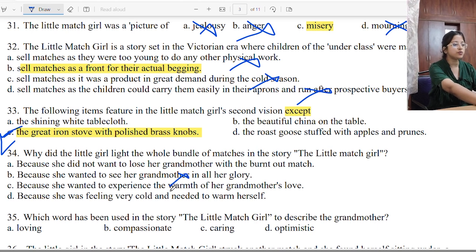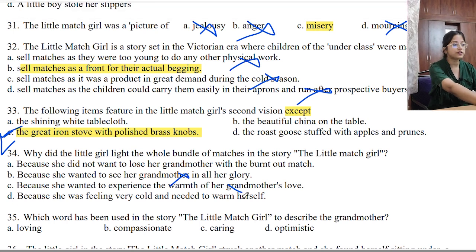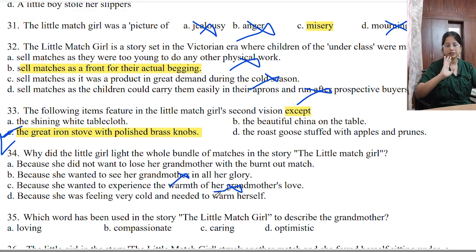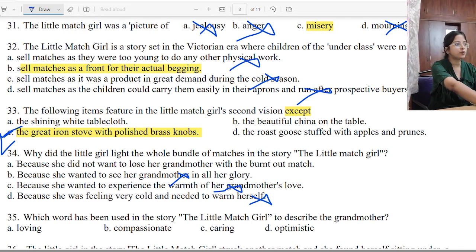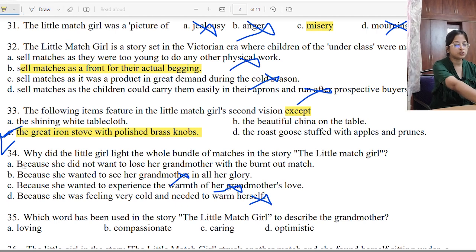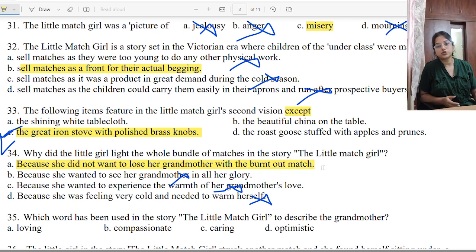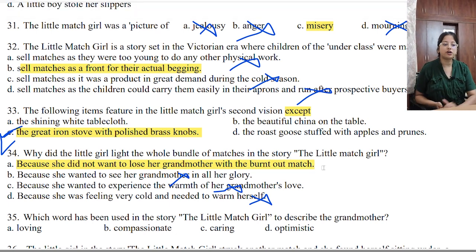No. Because she wanted to experience the warmth of her grandmother? See, this is correct, but this is not the right option for which she burnt all her matches. Because she was feeling very cold and needed to warm herself? No. Because she knew that once the match light was gone, her grandmother would also vanish, and she loved her grandmother so much that she wanted to keep her with her.